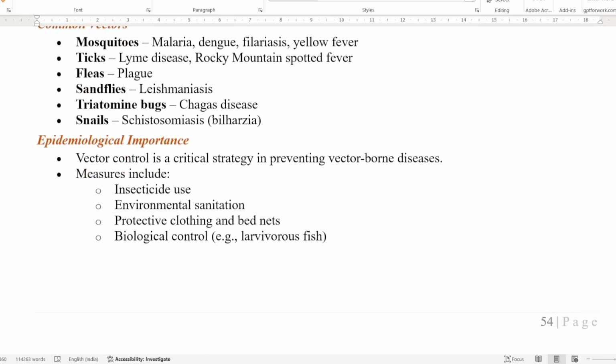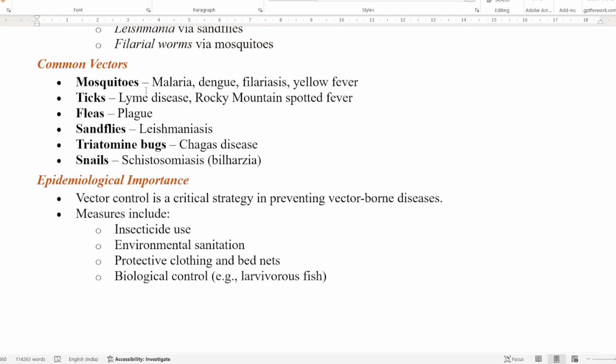Common vectors are mosquito, and mosquito spreads which disease? Malaria, dengue, filariasis, yellow fever. Ticks cause Lyme disease, Rocky Mountain spotted fever. Fleas cause plague. Sandflies cause leishmaniasis. Triatomine bugs cause Chagas disease. Snail causes schistosomiasis. So these are common vectors which cause these types of diseases.